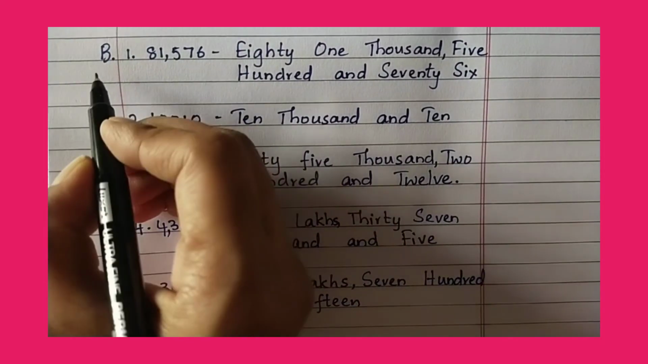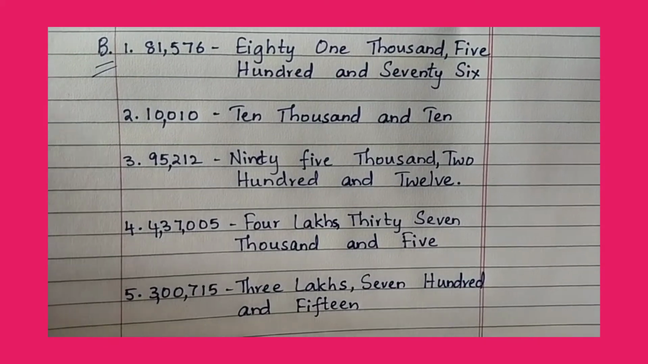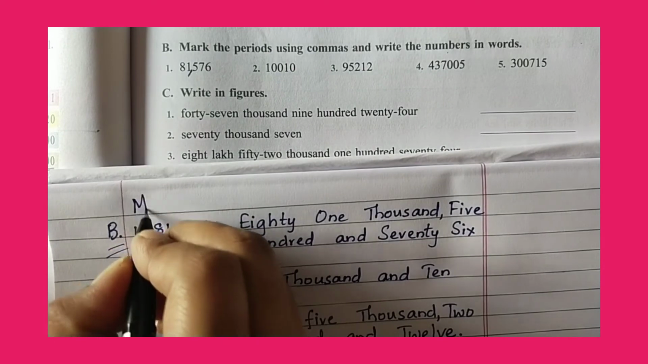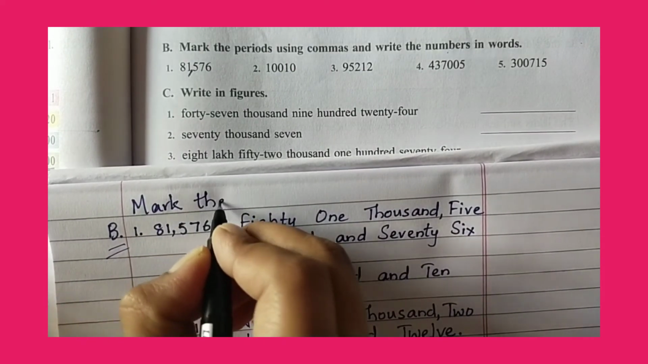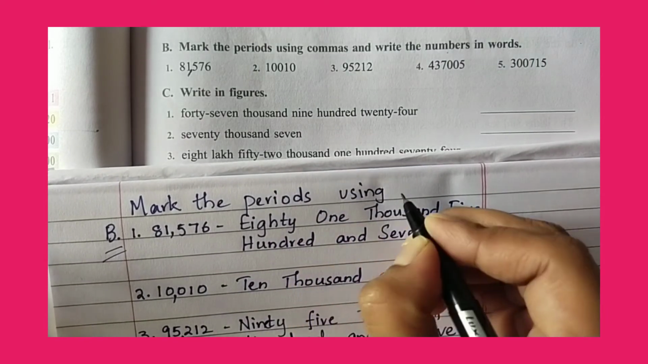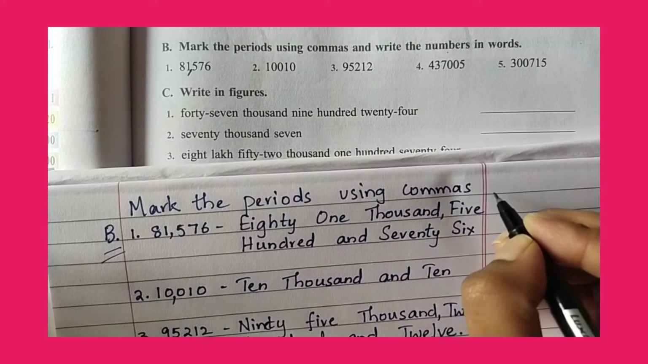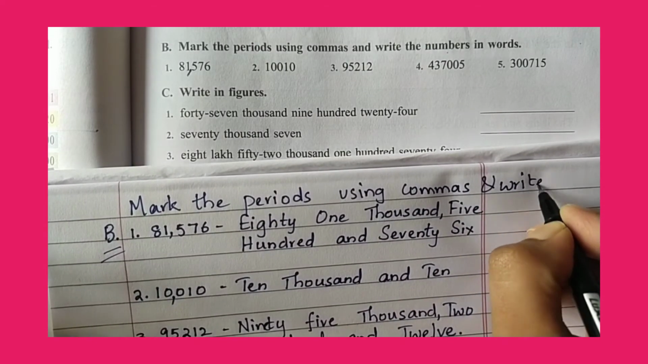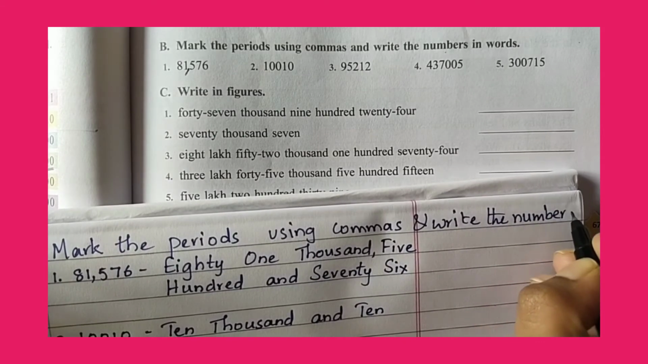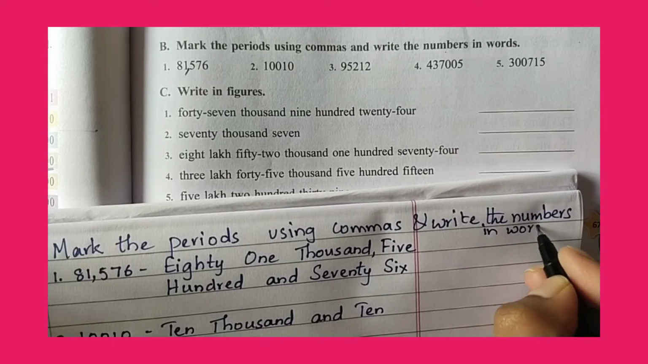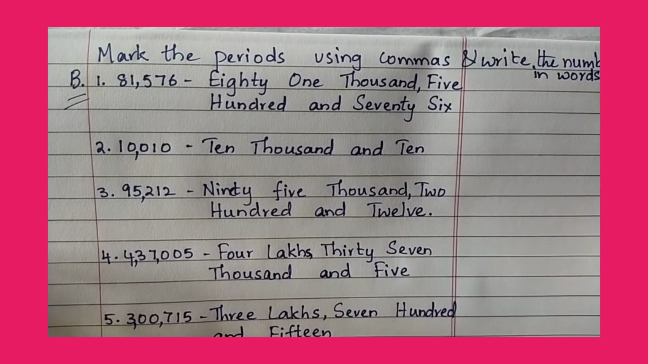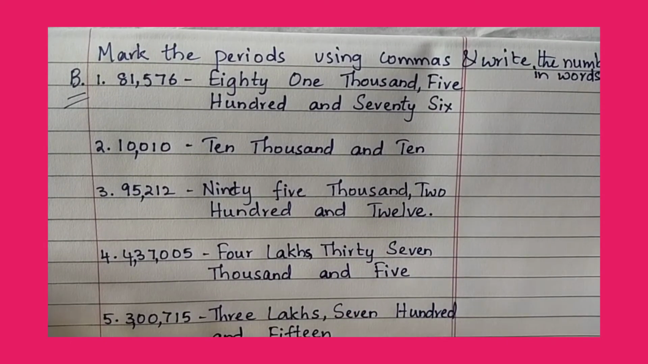So this is our section B. So you have to write very neatly. You have to write the question also: Mark the periods using commas and write the numbers in words. So you have to write very neatly in your notebook. So this is how you write in your notebook.